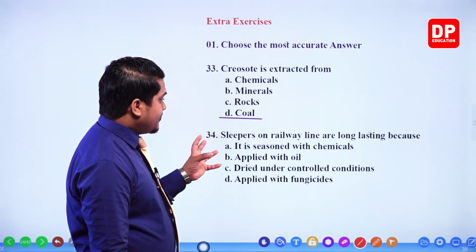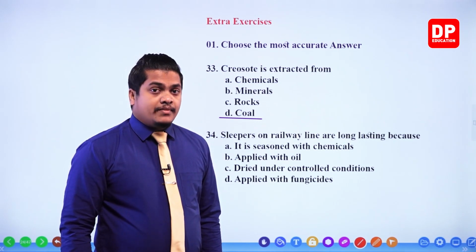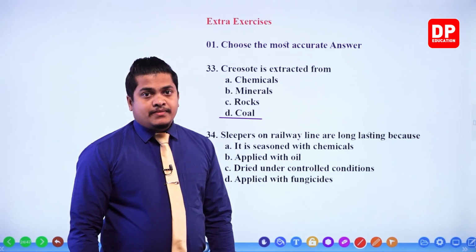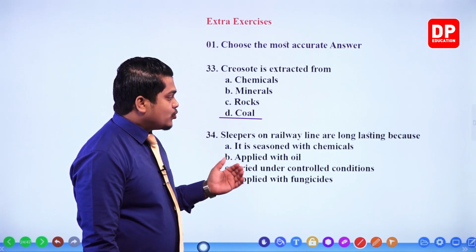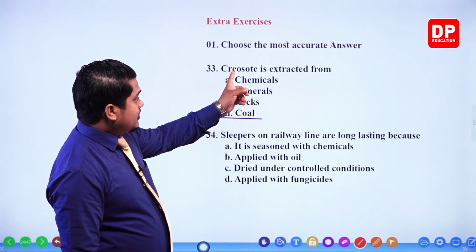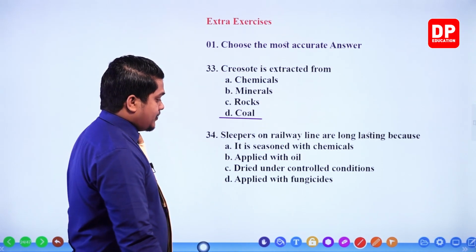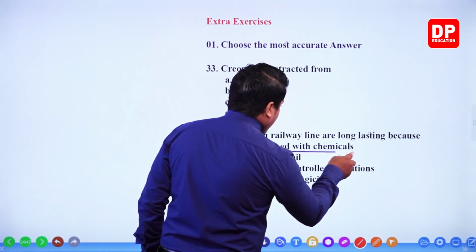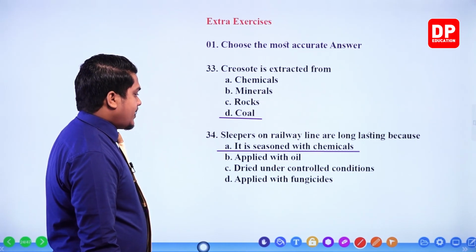Actually, these sleepers on railways, and also telephone posts, are made of wood. These are seasoned very well with chemicals. The chemical creosote mentioned above is the one which we use here. So seasoned with chemicals should be our correct answer. Right, next one.